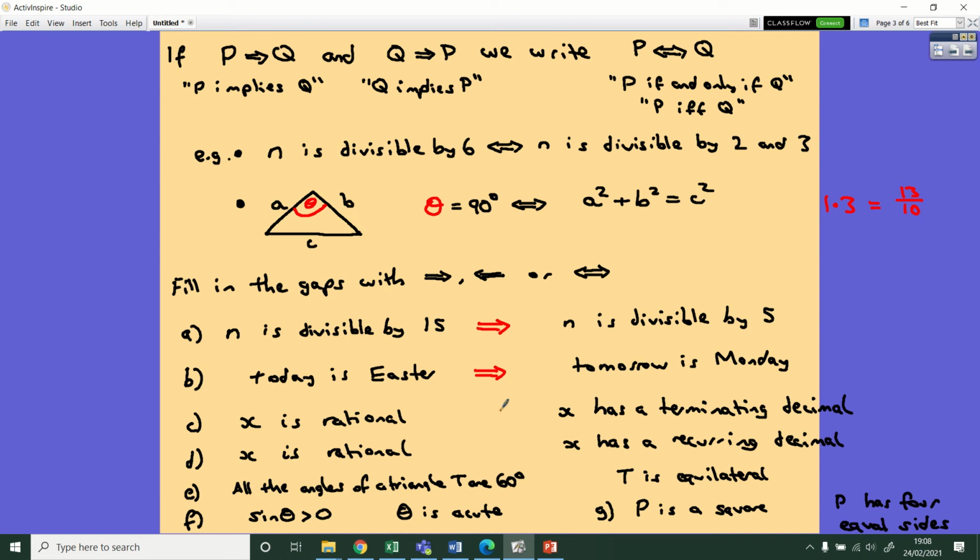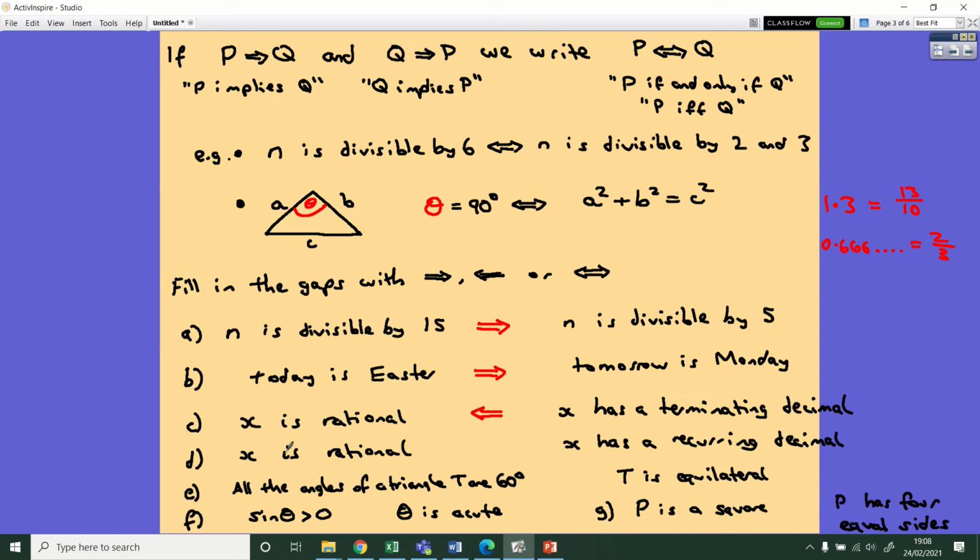So we've got the arrow pointing left, because terminating decimals are rational. But you can think of rational numbers which aren't terminating. For example, a nice easy one, 0.666 recurring. That is rational, it's 2/3, but it's not terminating. So the arrow only points in that direction.